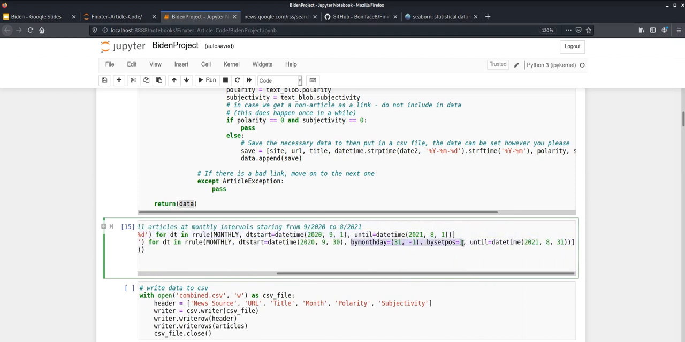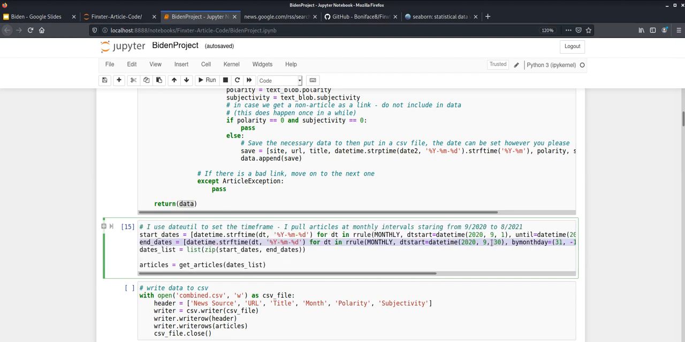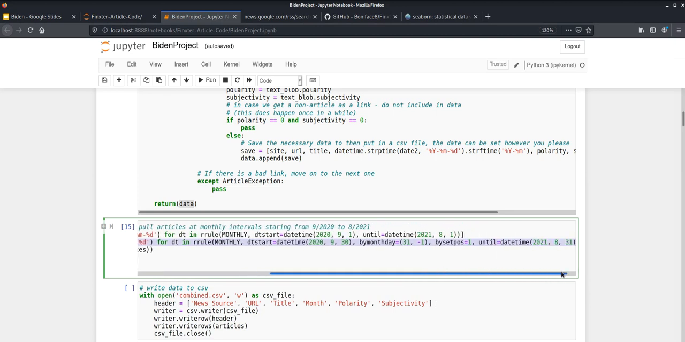And what it will do is check to see if the end of the month ends with 31. If there are 31 days in that month, it reduces it by 1, sees if there's 30 days in the month, and so on and so forth until 28. So with this whole line of code now, we also have our end dates from the end of September to the end of August of this year.